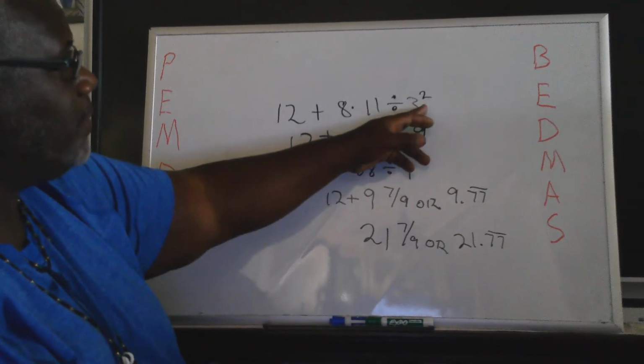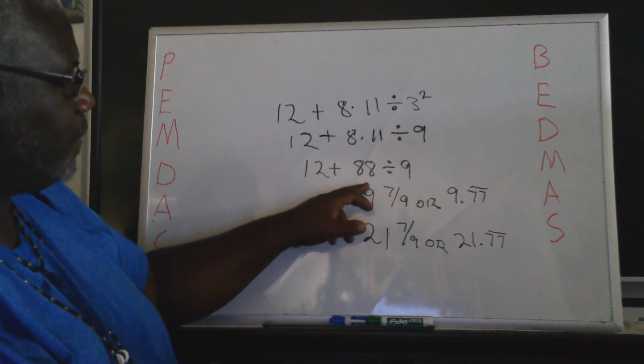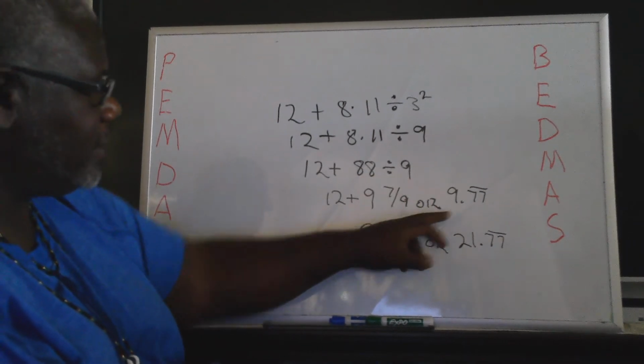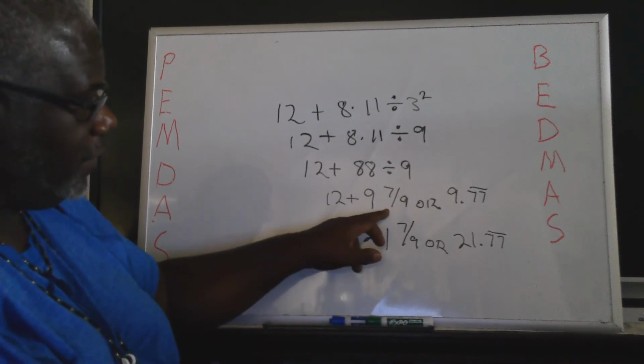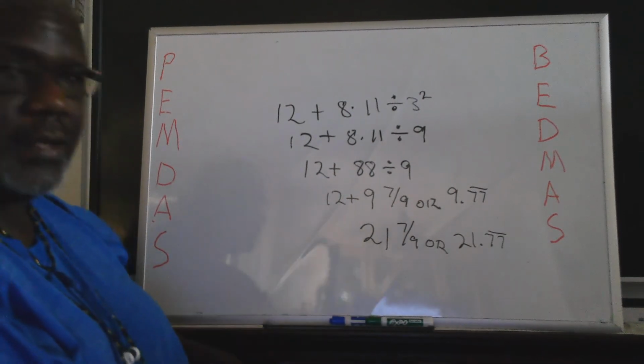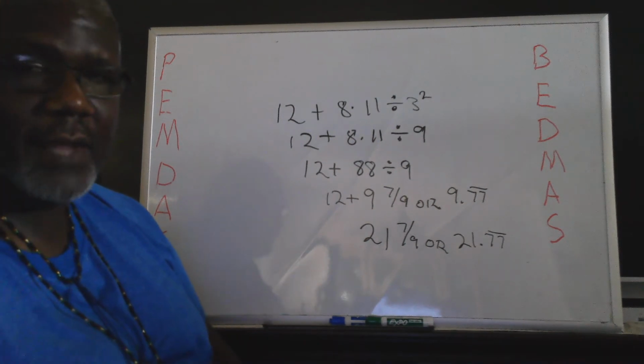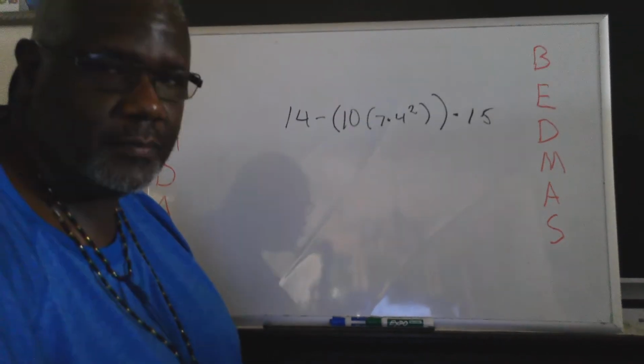We still had an exponent to do. Then we did our multiplication because it came first. Then we divided because it came next. We did the fractional answer, and then we did the decimal answer because we added, right? Follow the steps. It's that simple. It'll save you a lot of problems, okay?